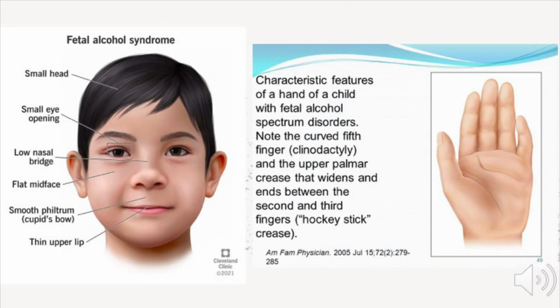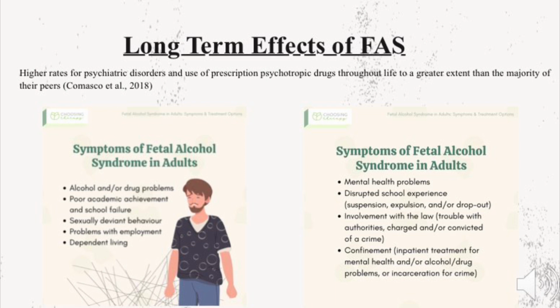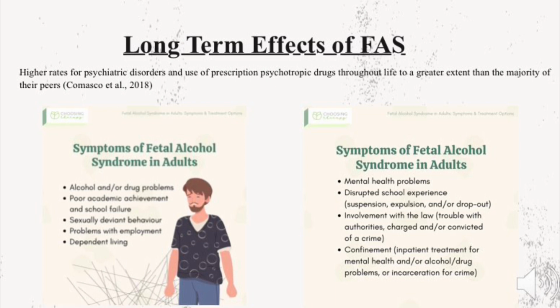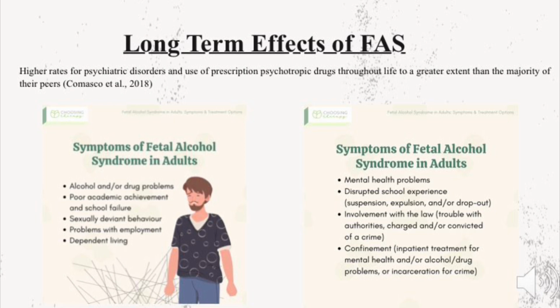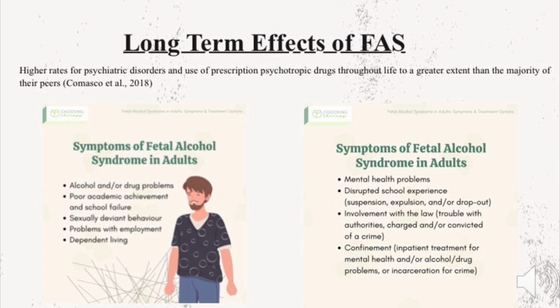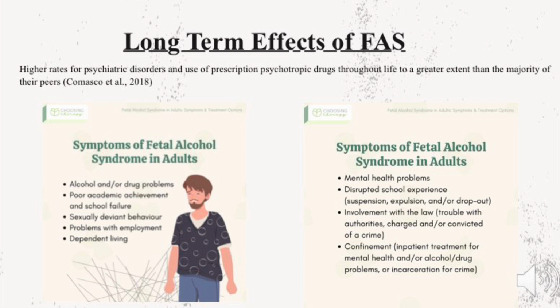Some physical presentations include epicanthal folds, referring to eye shape, an extra ridge on their outer ears, fingers that will be curving away from the thumb, a lower nasal bridge, as well as what is called a hockey stick palm crease. There are long-term effects of fetal alcohol syndrome, and you'll see some of the symptoms here on these infographics. You may notice that a lot of these symptoms are similar to the ones that affect children. This just shows that the symptoms do not get better with age.